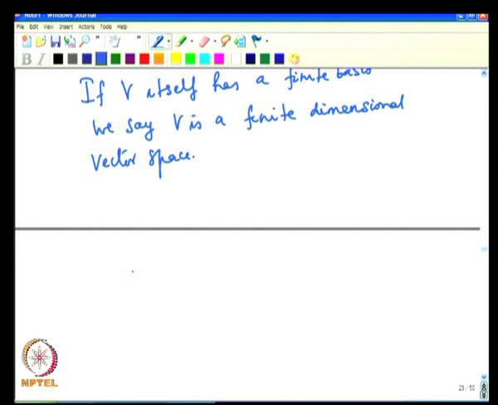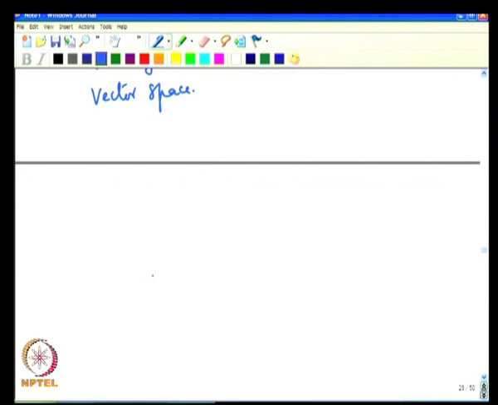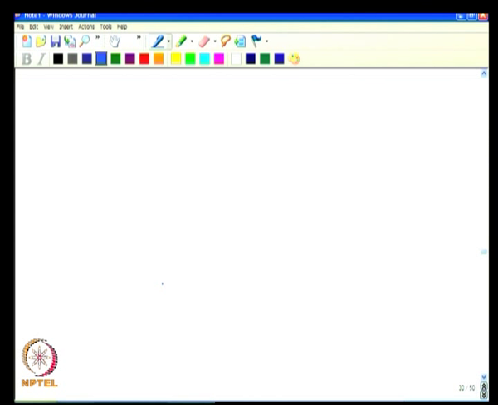So, we have the notion of a finite dimensional vector space and a finite dimensional subspace. We will be dealing mostly with these finite dimensional spaces in this course. Now, let us look at a finite dimensional space. So, let V be a finite dimensional vector space. What does this mean?